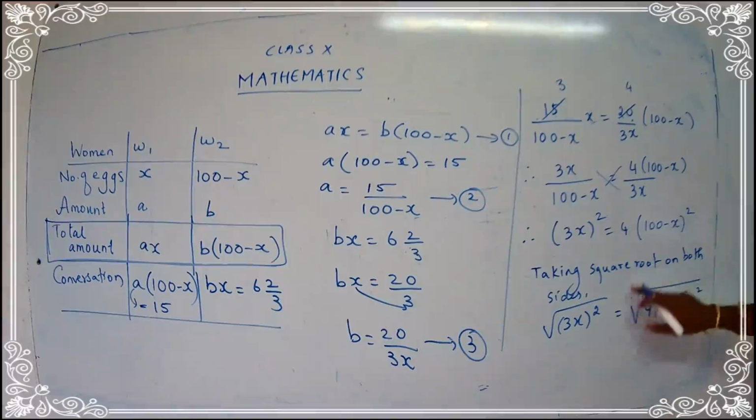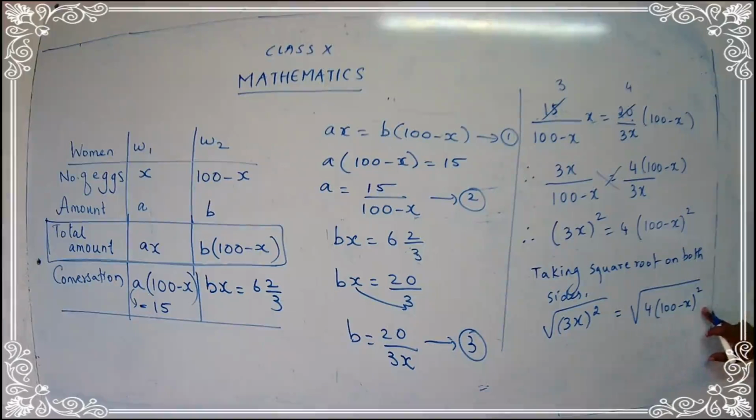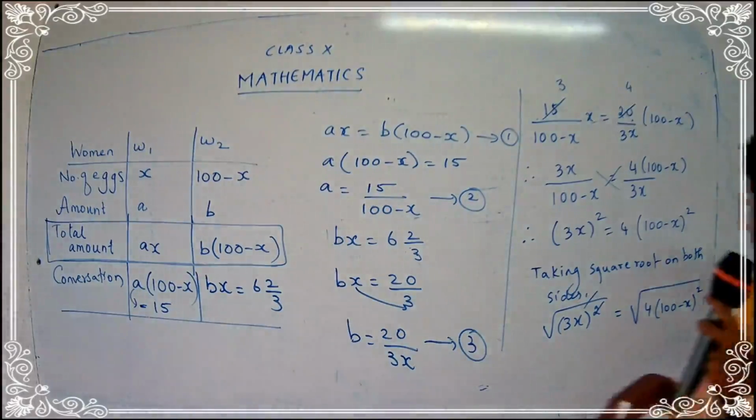I am just taking the square root on both sides. And I have told you the step that the square and the square root sign go off. Again here the square and the square root sign go off. And what is the square root of 4? It's 2. 2 2s are 4.